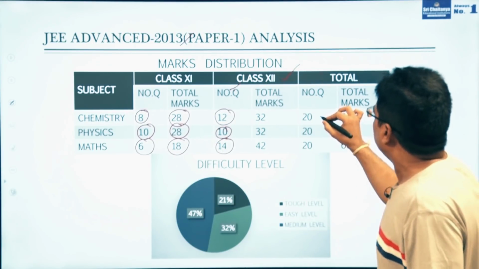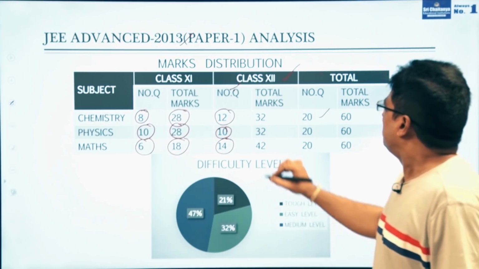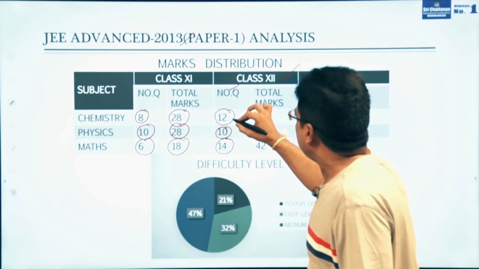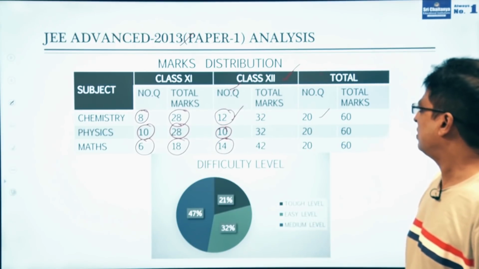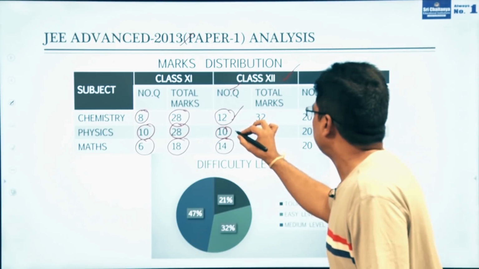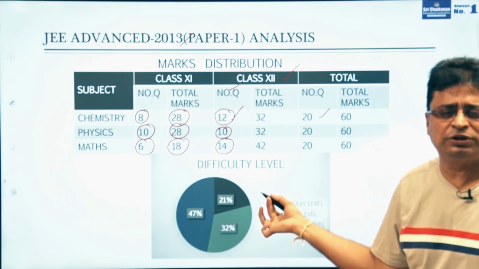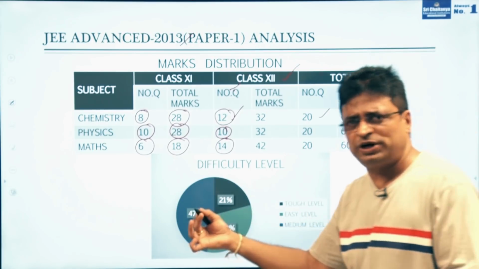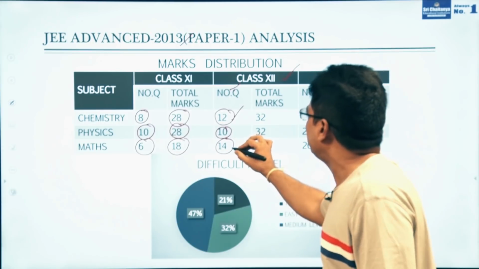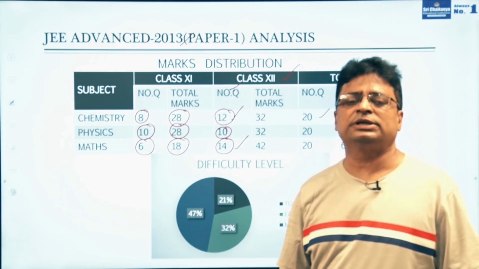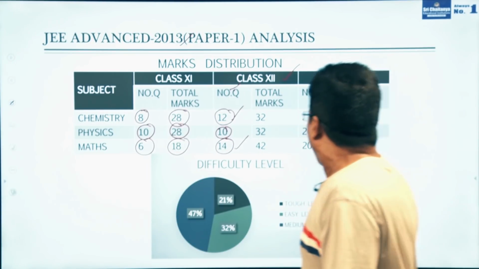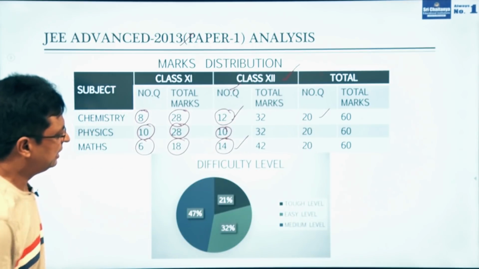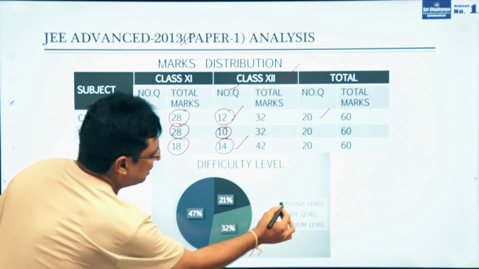So out of 20 questions, the maximum number of questions were asked from chemistry from class 12, for physics they have given equal priority for both +1 and +2, whereas in mathematics they have given more importance to the +2 syllabus.